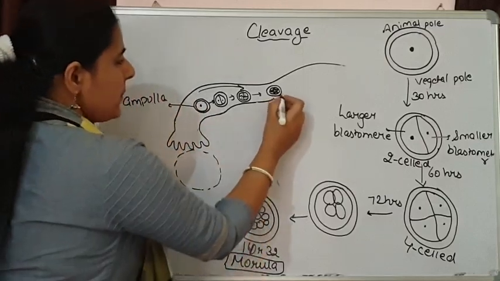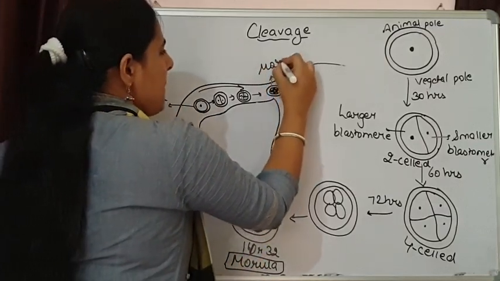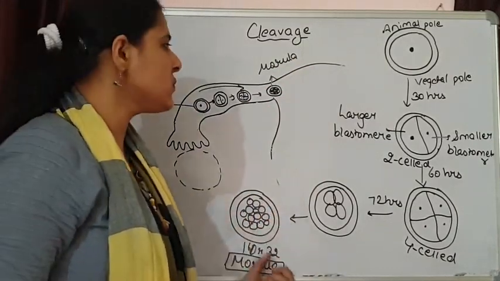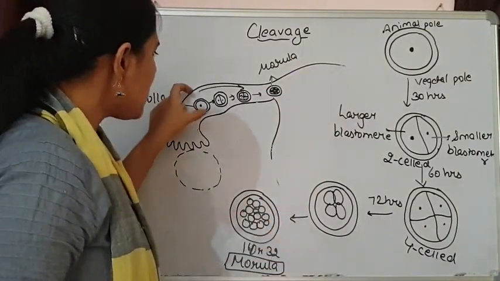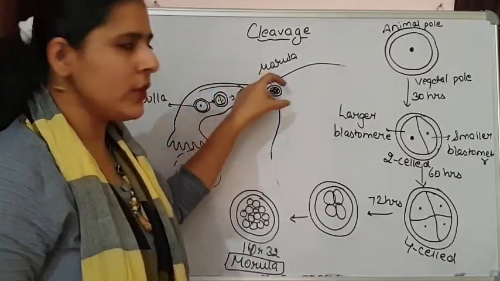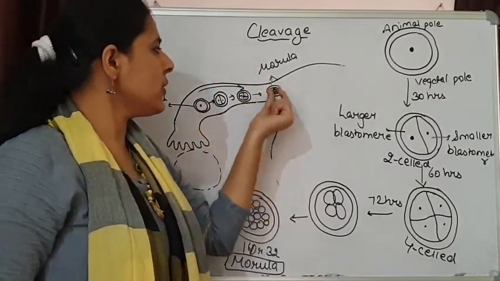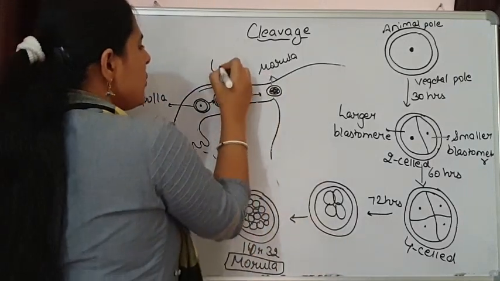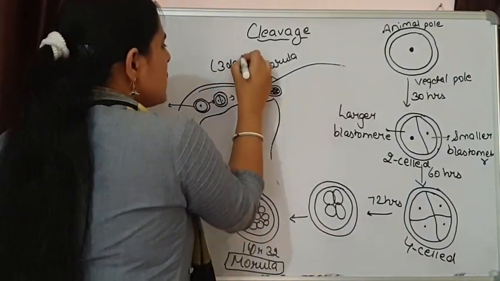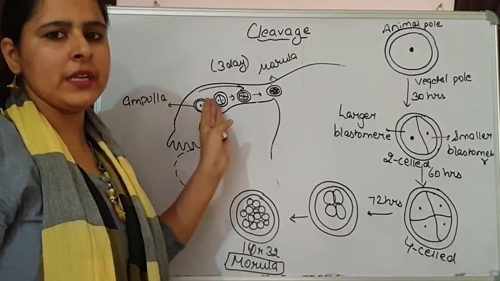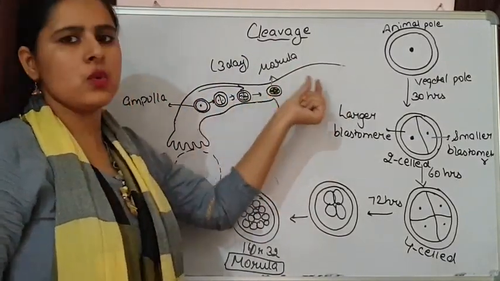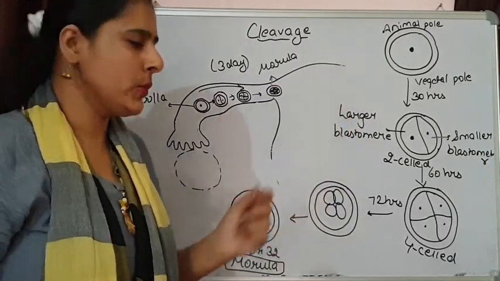So morula will be the mass of cells, a 16 or 32 cell stage. When the zygote starts moving towards the uterus, it enters the uterus at this morula stage, and this takes almost 3 days. So after fertilization, almost on the 3rd day, the morula is going to enter the uterus.